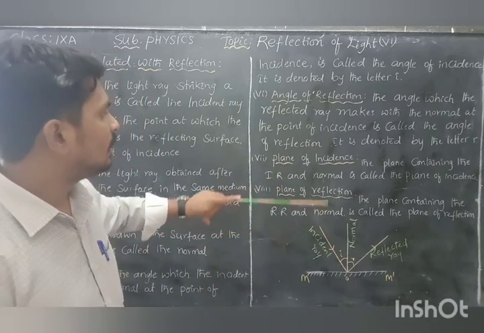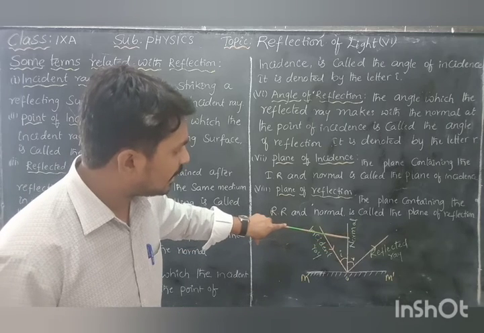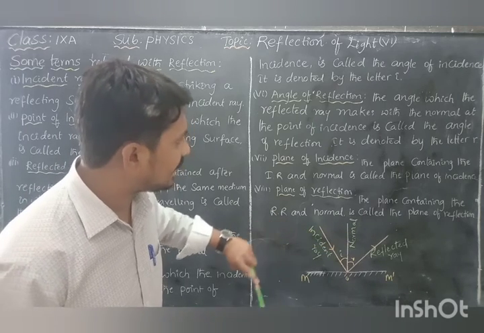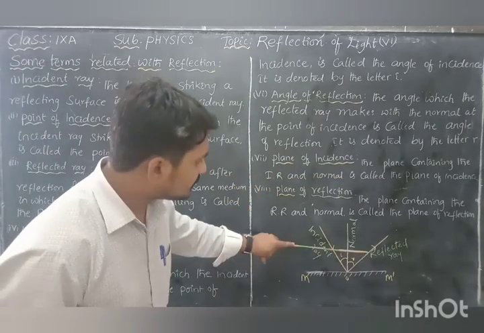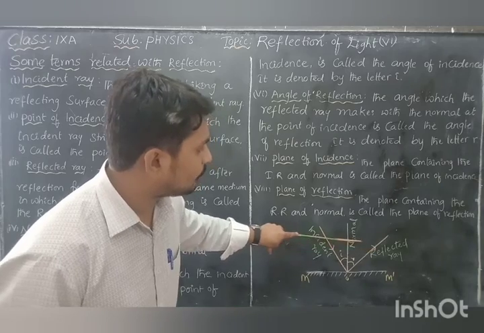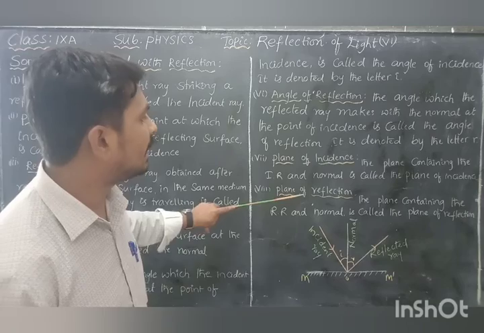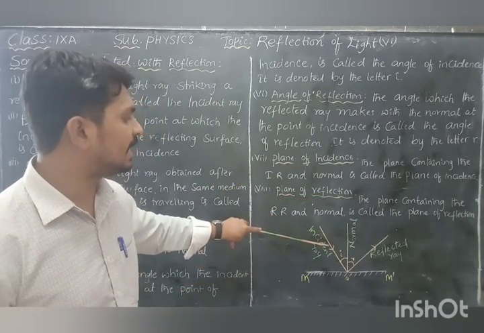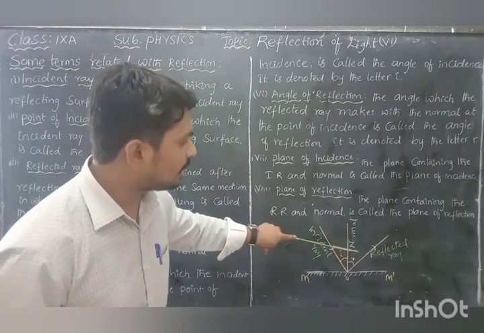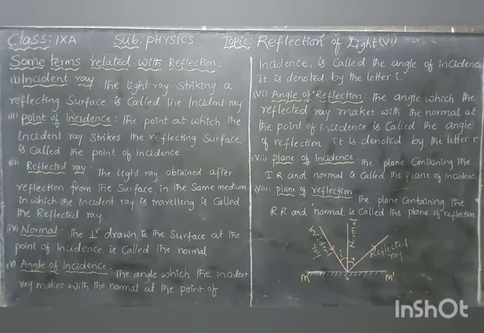Next, the plane of incidence: the incident ray and normal ray, these two lying in the same plane, is called the plane of incidence. Next, the normal ray and reflected ray, both in the same plane, is called the plane of reflection. That is the complete set of terms related to the reflection of light.